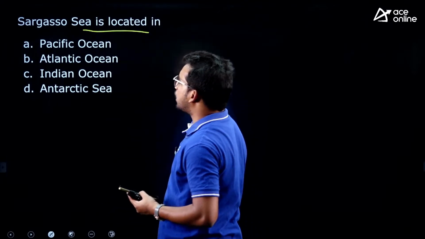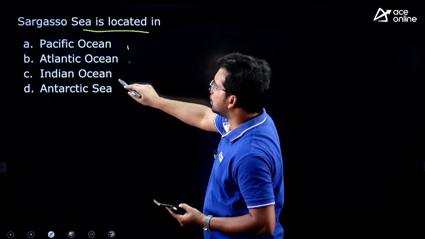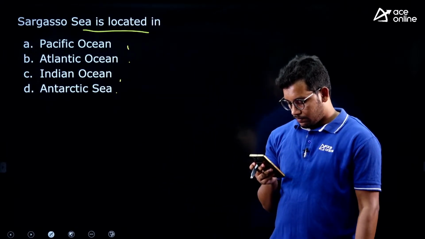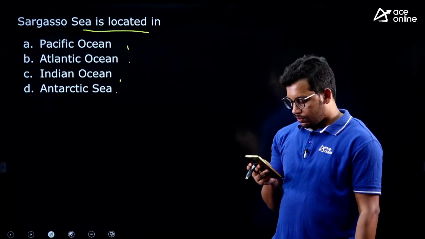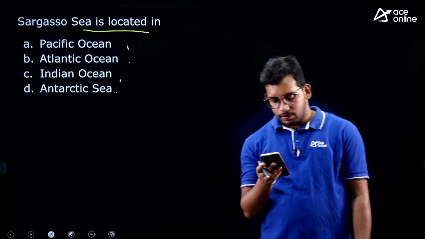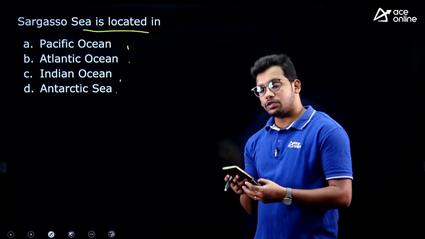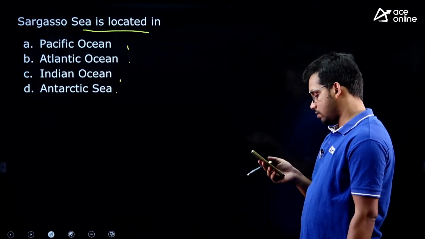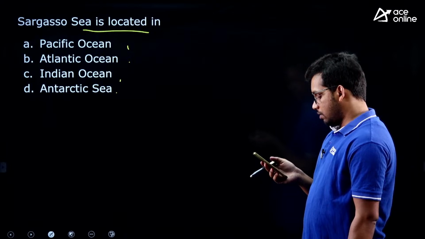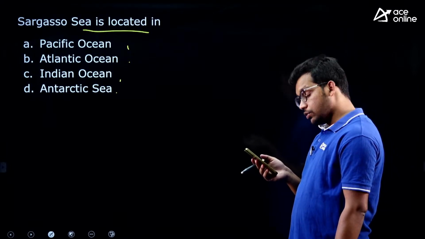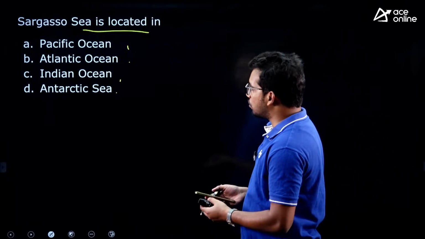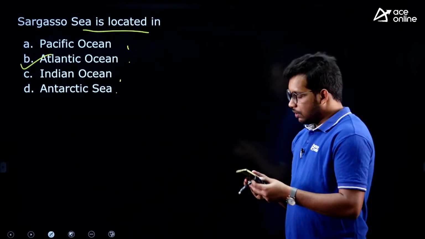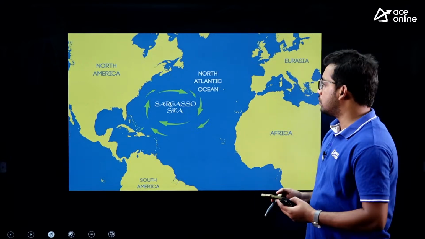Sargasso Sea is located in: Pacific Ocean, Atlantic Ocean, Indian Ocean, Antarctic Sea. Yes, very good. Can anyone answer this question? Sargasso Sea is located in... Very good. Adnan Mahmood has answered it as correct, Atlantic Ocean. So it is located in the Atlantic Ocean. We will see what actually this Sargasso Sea is.